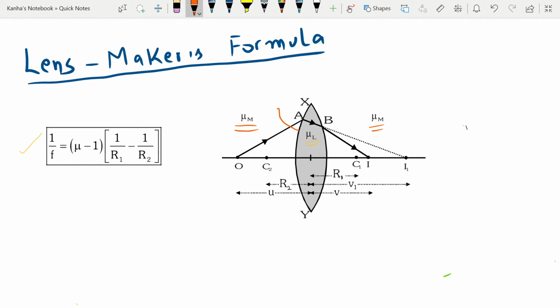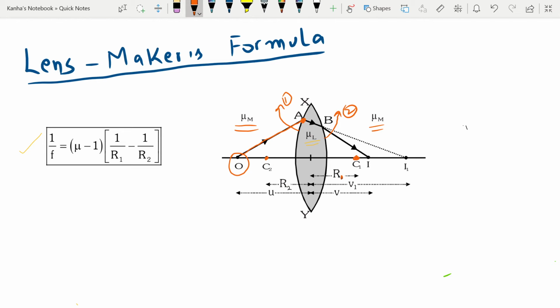This is the first surface, which is in front of the object. This is the second surface. For the first surface you will have a center of curvature C1 and a radius of curvature R1. Similarly, for the second surface you will have a radius of curvature R2 and the center as C2.